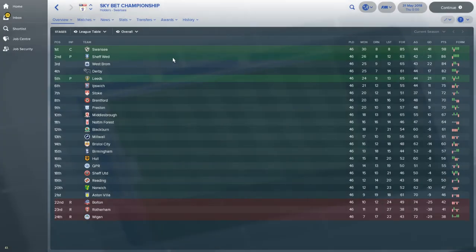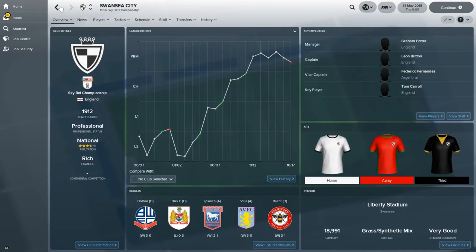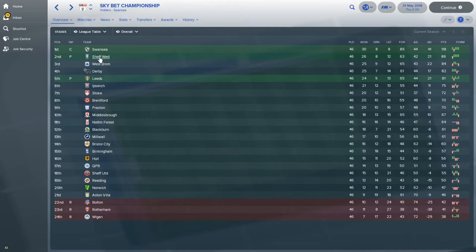So Swansea, well, yeah, destroyed it. As you can see there, got Graham Potter in charge. And then we've got Sheffield Wednesday. Sheffield Wednesday getting second, wow. Again, by 2 points clear of West Brom, and then Derby a little bit further back. Leeds get in the playoffs, and then 6th place Ipswich, and then it sort of tails off. So Stoke finished back in 7th, they don't get up.